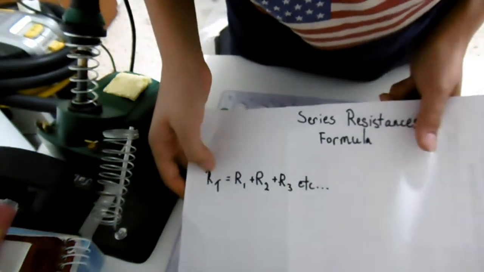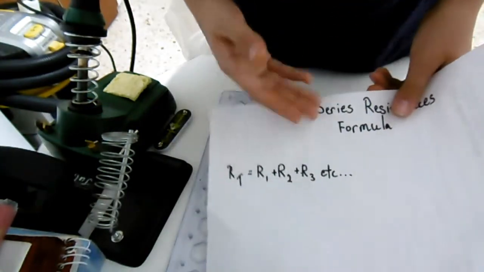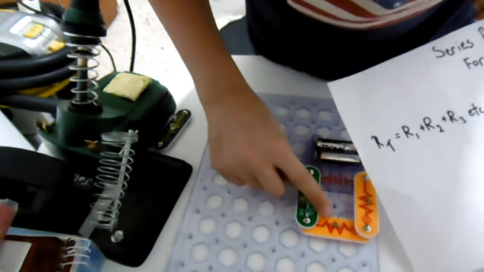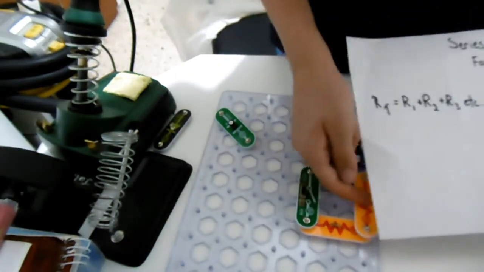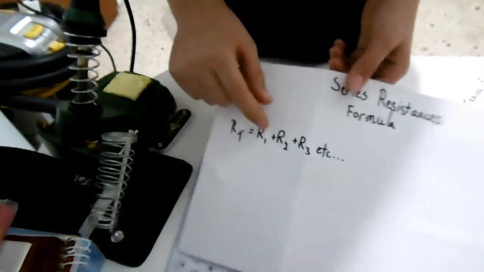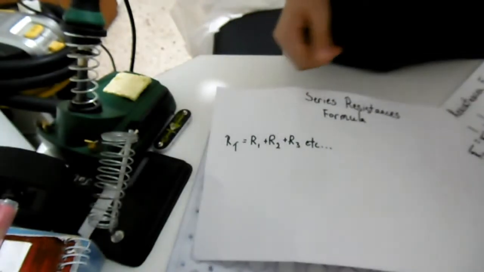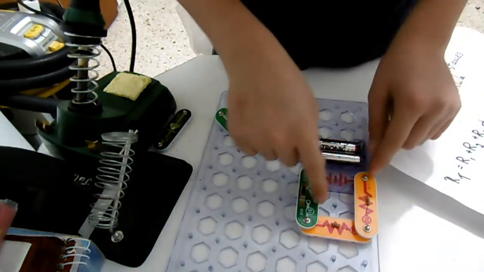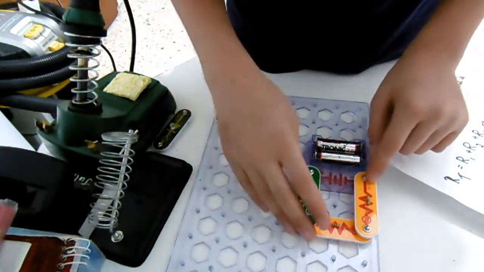RT, which is the total resistance, equals R1 plus R2, which are the resistances. R1 has a resistance of 100 ohms. R2 has a resistance of 5.1 kilo ohms. Now, this equation says you have to add those together. So 5100 plus 100 is 5200. So now you know that the total resistance of these two in series is 5.2 kilo ohms or 5200 ohms.